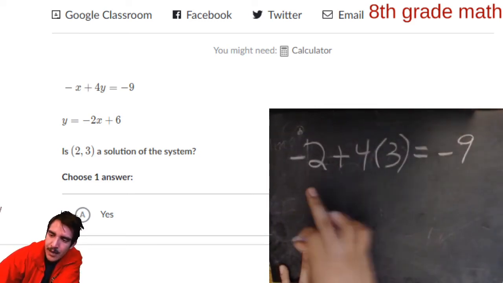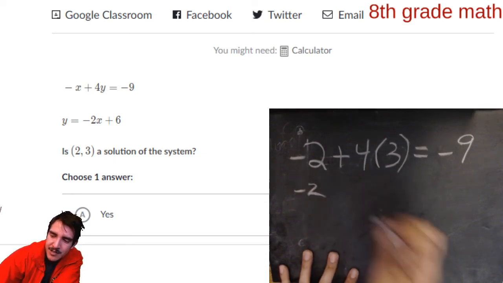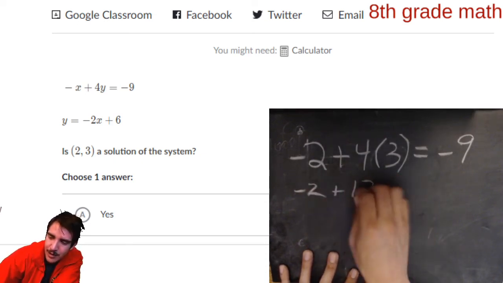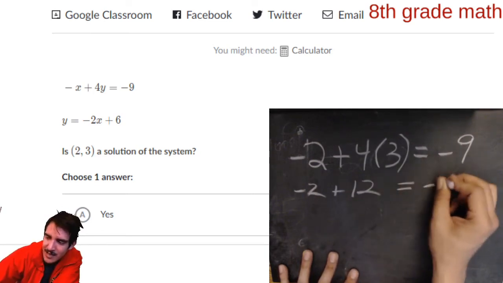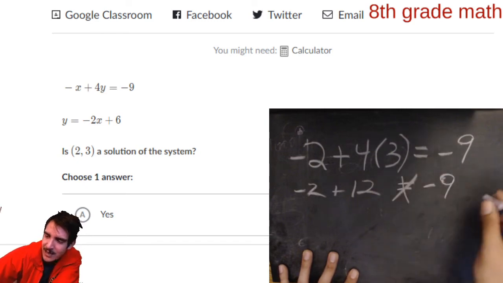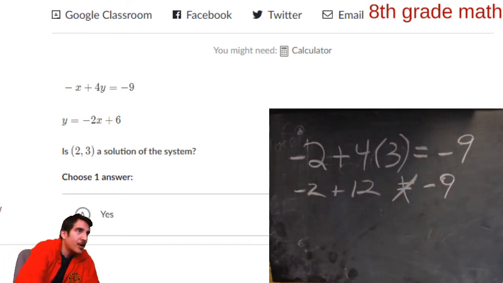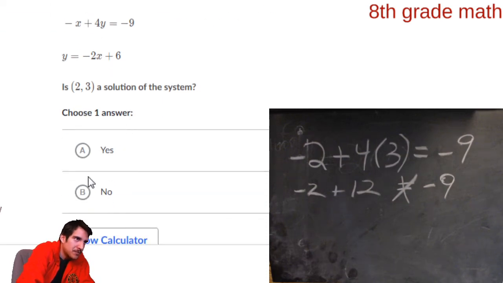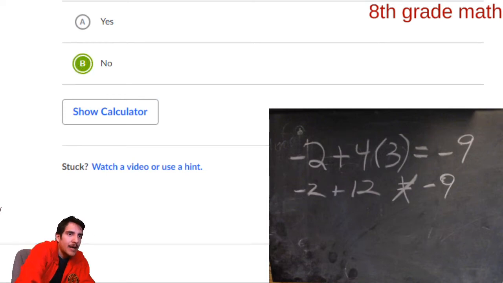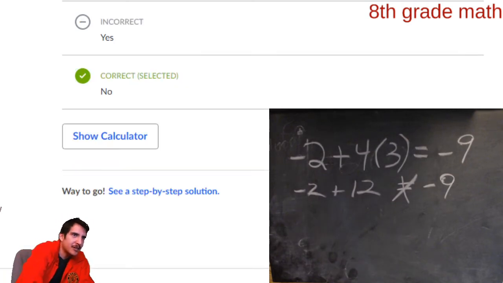Let's check. 4 times 3 is 12. So negative 2 plus 12, I know that equals positive 10. So does that equal negative 9? It does not. We could check if 2, 3 works for the second equation, but we already saw that it doesn't work for the first one. So is it going to be a solution of both of them? No, it won't be. I'm not even going to check the second one because the first one was obviously not true, so it's not going to work. Nice, huh?